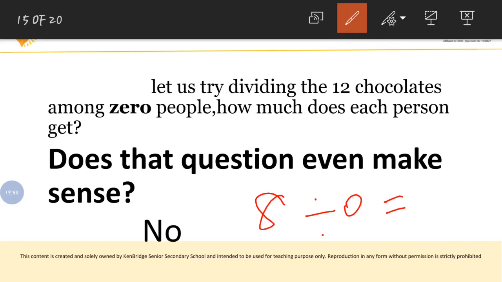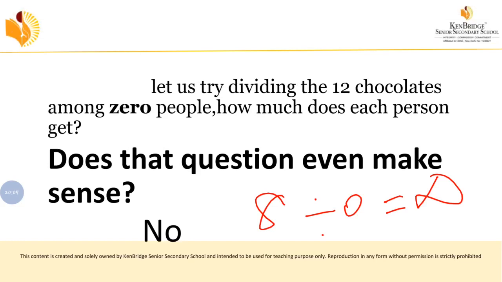Can you share that? No, definitely you can't. So what will be the answer? Infinity. Understood? That is what is called undefined. It's not defined. So division by 0 is not defined. Understood? So let's move on to the example problems in your book.